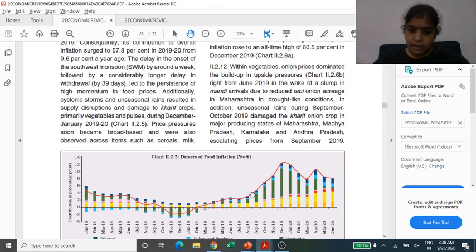And when we say there is an increase in inflation in vegetables, the main constituent of that is onion. In onion, from June 2019, in the wake of a slump in mandi arrivals due to the reduced rabi onion acreage in Maharashtra in drought-like condition, and in addition, unseasonal rain during September-October 2019 damaged the kharif crop. So in states like Maharashtra, Andhra Pradesh, Karnataka.